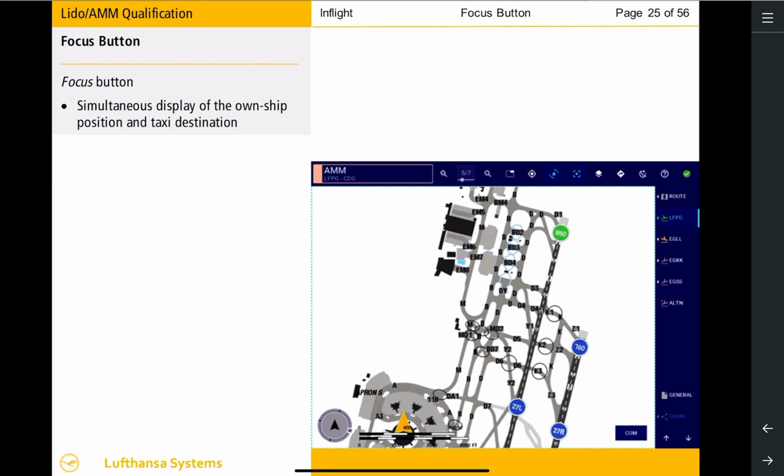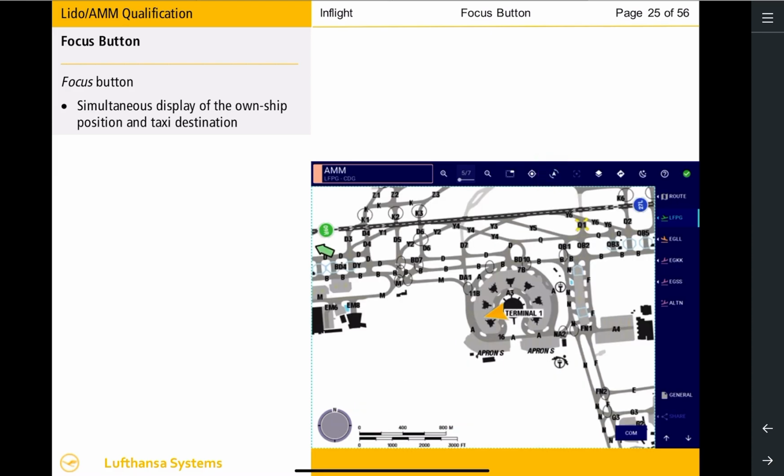The Focus function can be deactivated by deselecting the Focus button or selecting the Zoom In-Out buttons, Area Zoom button, or recentering the on-ship position through the Recenter button. Changing the map orientation to North Up mode will disable the Focus button.